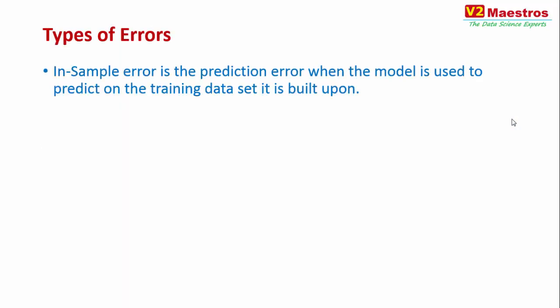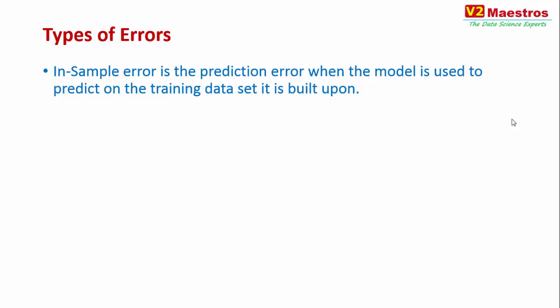Types of errors that are faced during a prediction algorithm. The first thing is in-sample error. What is in-sample error? You go build a model in supervised learning. Then you use the model on the training data set itself. So you apply the model onto the same data set you built the model off, and see how much this model can predict the data from which it is built off.